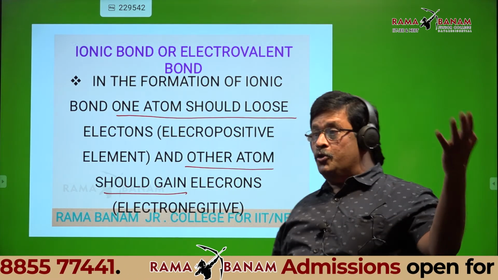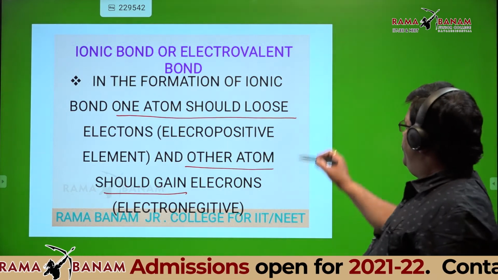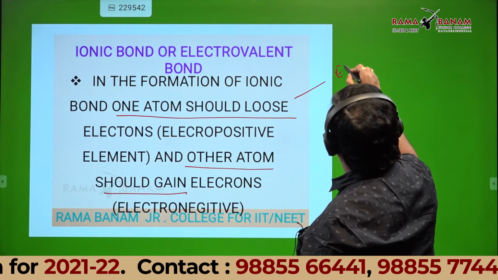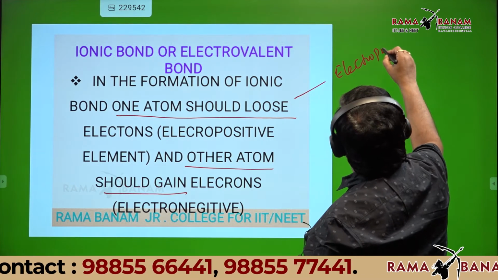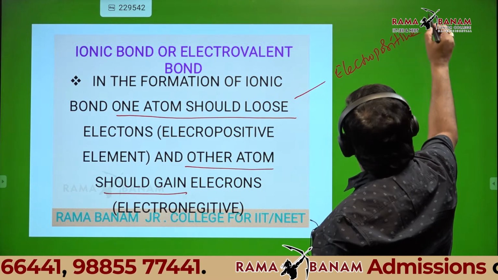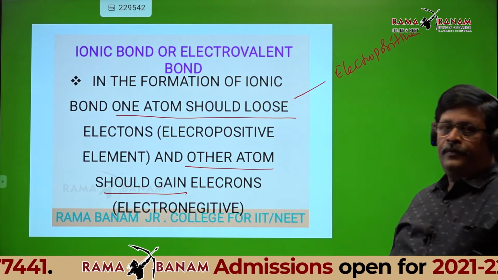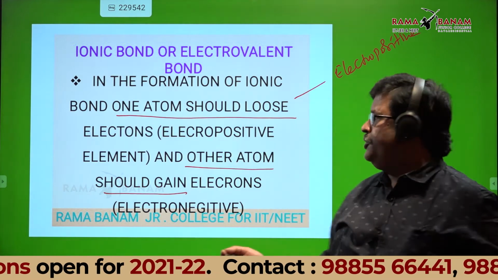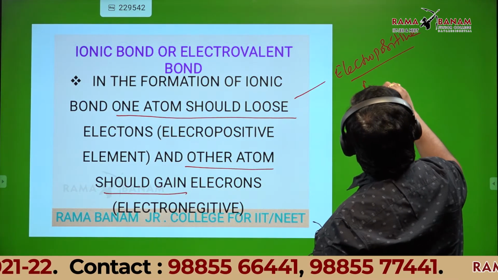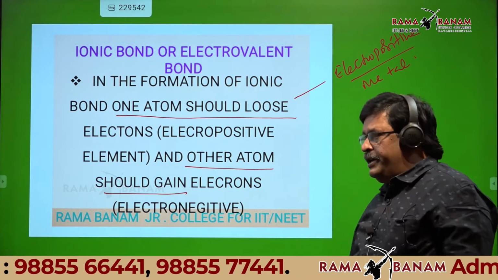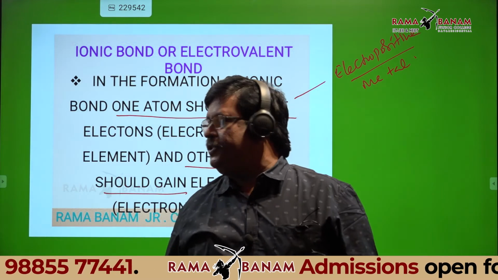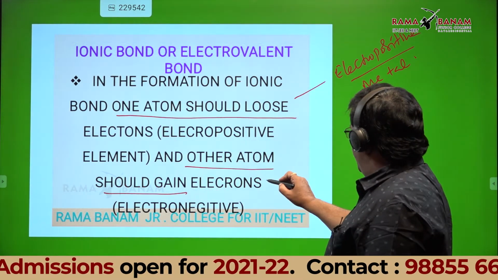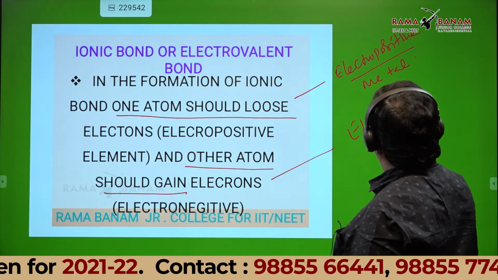What type of atoms lose electrons? Losing electron is nothing but electropositive nature. The tendency of an atom to lose electron is nothing but electropositivity, nothing but metals. We all know metals enter into chemical reactions by losing electrons. Is it okay? And gaining of electron is nothing but electronegativity.